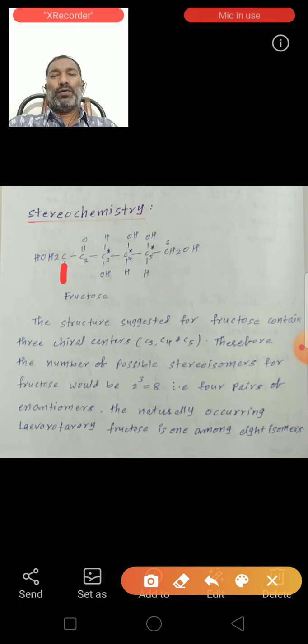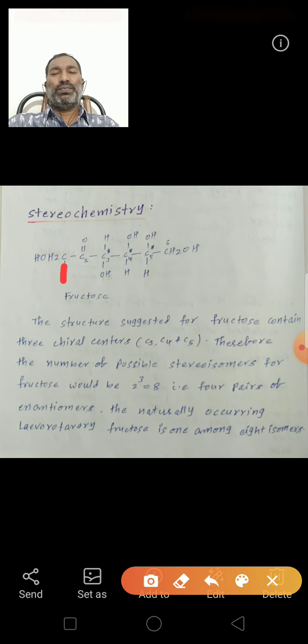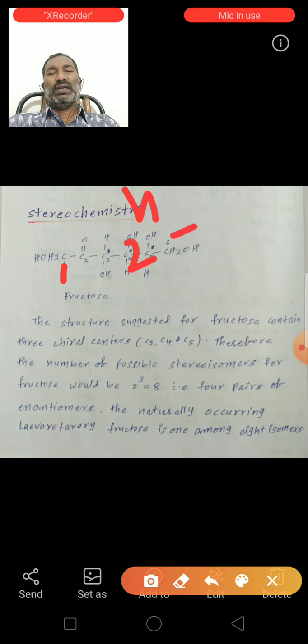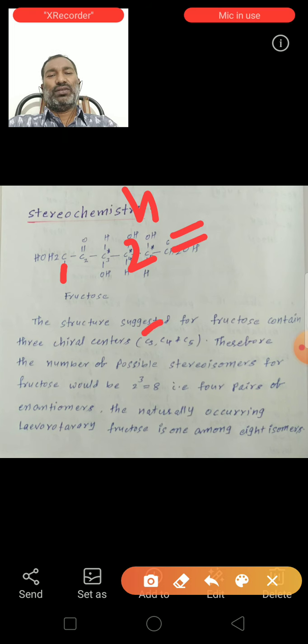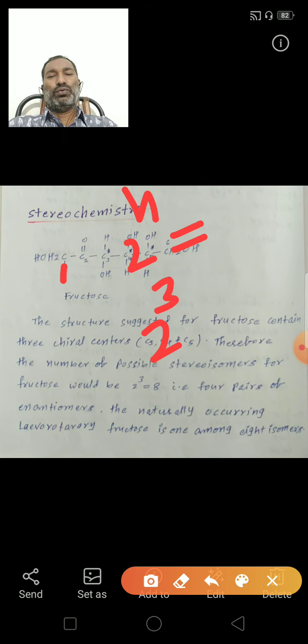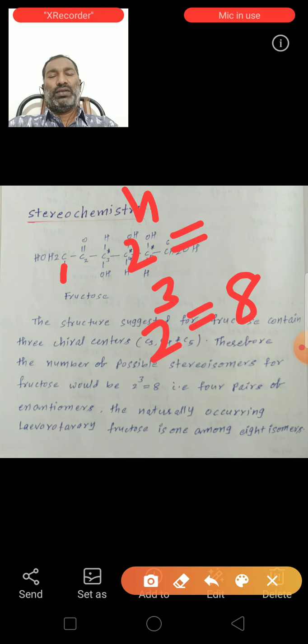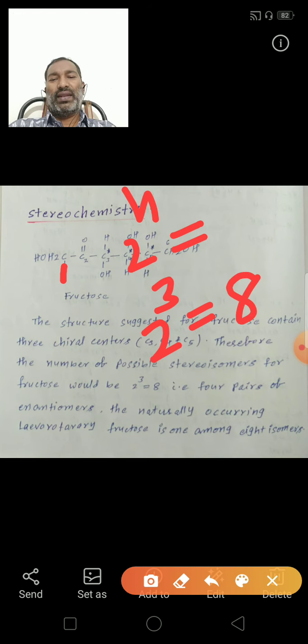Therefore, the number of possible stereoisomers for fructose would be 2 to the power of 3. Generally, from the 2 to the power of n equation, n is the number of chiral centers. Here there are a total of 3 chiral centers, so 2 to the power of 3 is 8. That is 4 pairs of enantiomers. The naturally occurring levorotatory fructose is 1 among the 8 isomers.